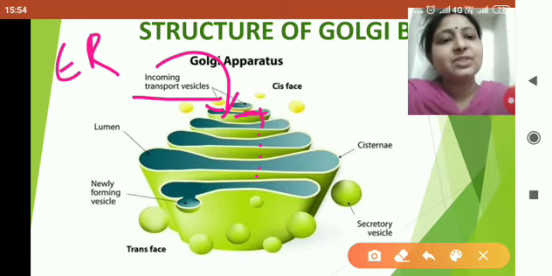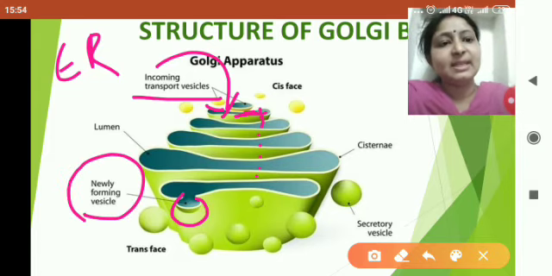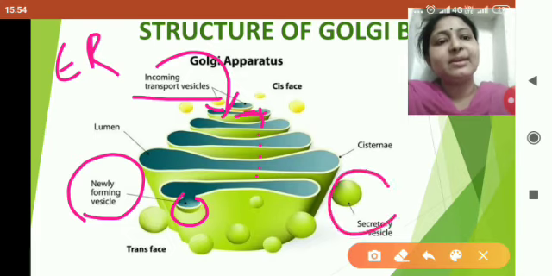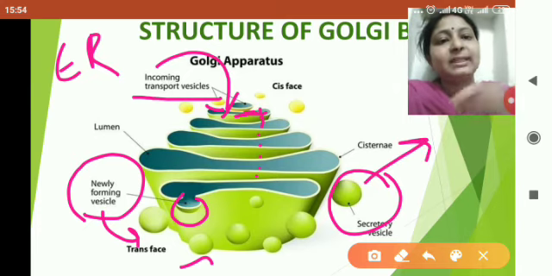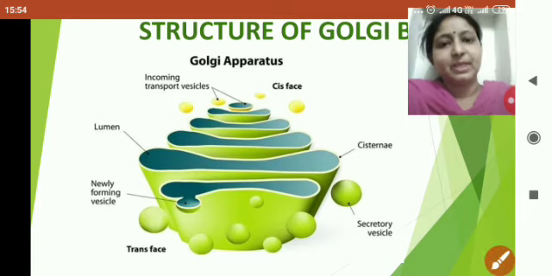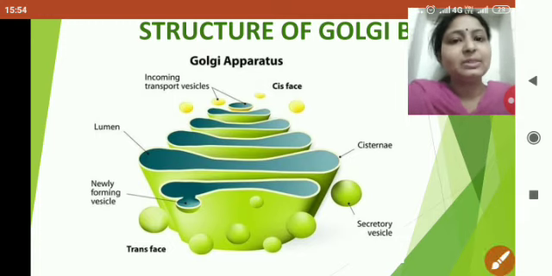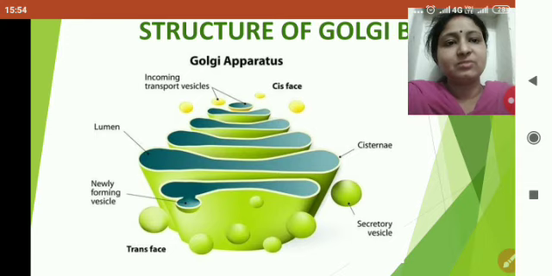After their modification, these molecules are released from the Golgi body in a vesicle. Here you can see newly forming vesicle, and here you can see secretory vesicle. Means after newly forming vesicle, secretory vesicles are formed, and these secretory vesicles go to their target location and deliver the molecule there. I think that now the structure and function of Golgi body is clear.